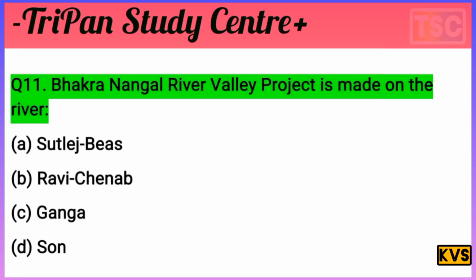The next question has arrived. The question here: Bhakra Nangal River Valley project is made on the river. That's important for all exam views. Bhakra Nangal River Valley project is made on the rivers here. Options: A, Satluj and Beas. B, Ravi and Chenab. C, Ganga. D, Son. It is an important question for the exam. The question is clear: Bhakra Nangal River Valley project is made on the river.